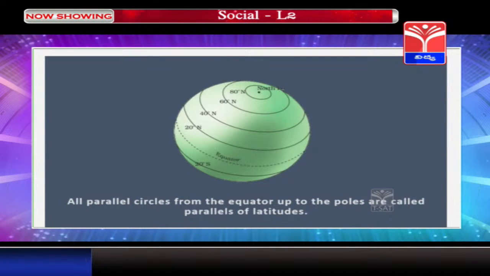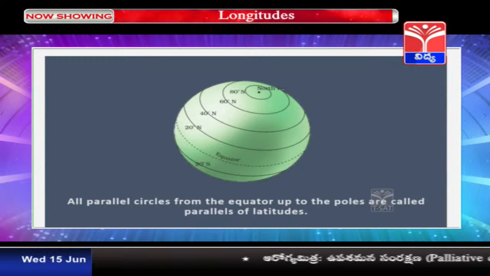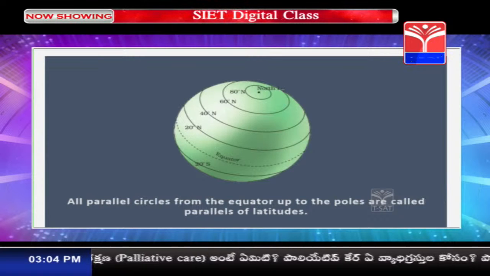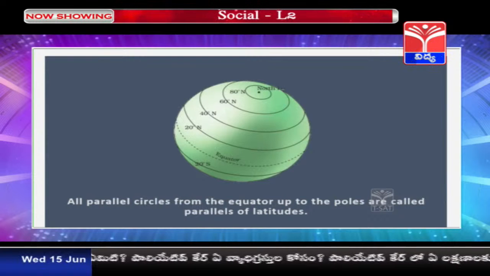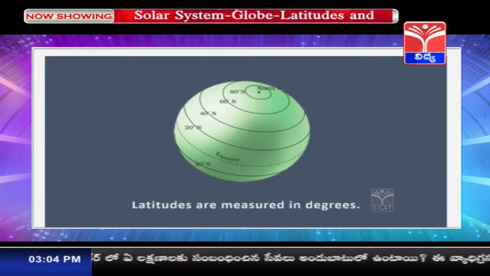All the parallel circles from the equator up to the poles are called the parallels of latitudes. Yes children, though these lines are not of equal length, they are running parallelly. So these are called parallels of latitudes. And latitudes are measured in degrees.